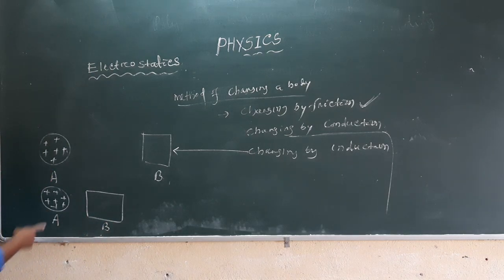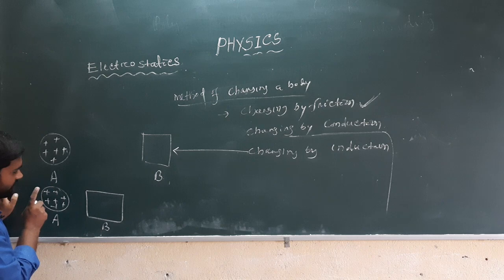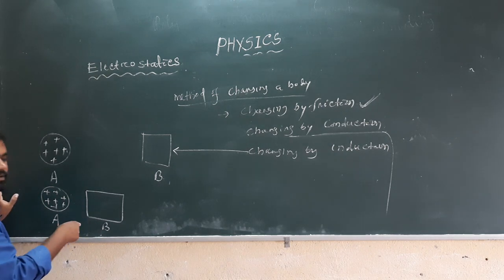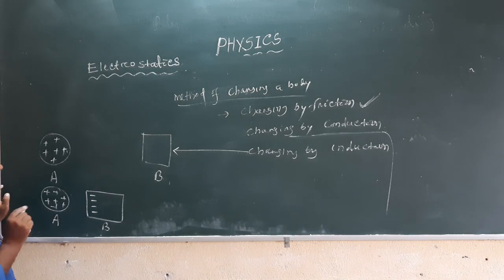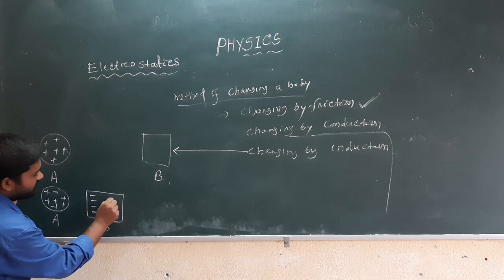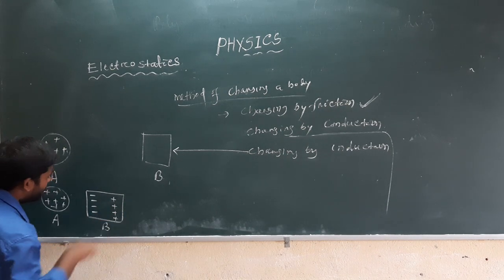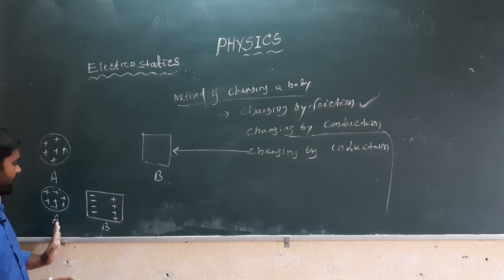Because of the positive charge of A, the electrons are arranged on one side of body B and an equal amount of positive charge is arranged on the opposite side of body B, but there is no contact between A and B.